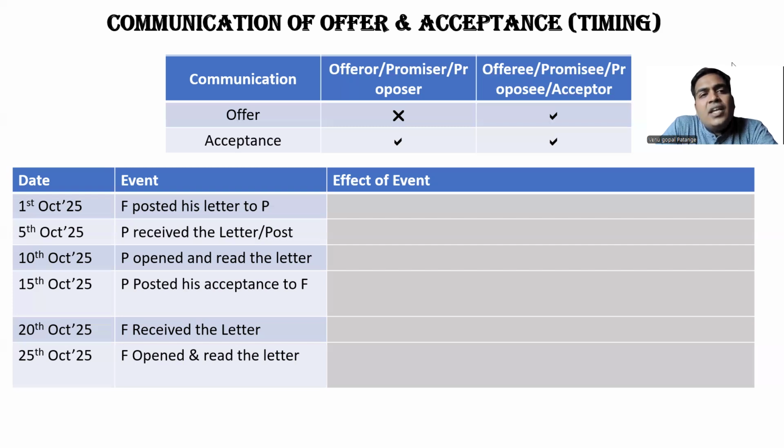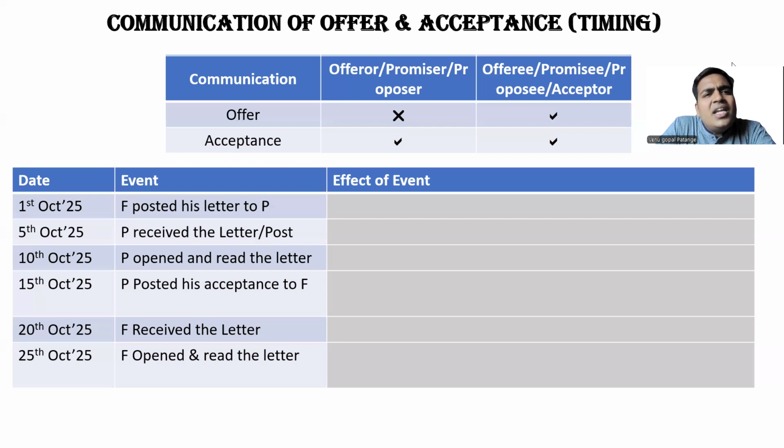Let us understand this from real-time contracts. For example, you visited a shop. They offered you some products. You accepted the products, you paid money, and they gave you the product. So it's a real-time, instantaneous offer and acceptance. Let us say you made a call or sent a mail.